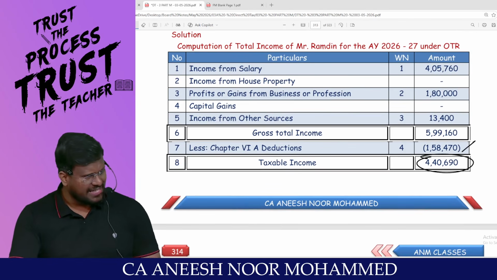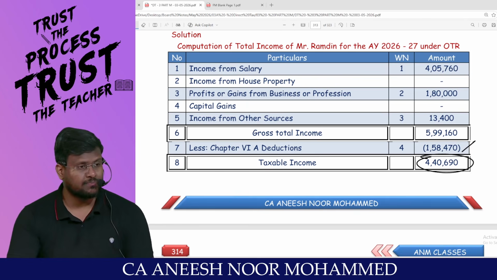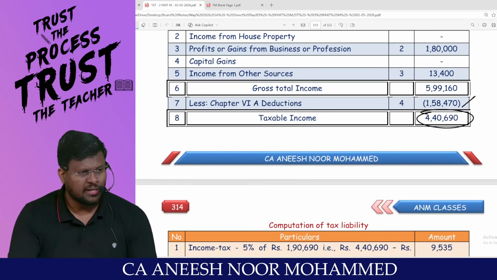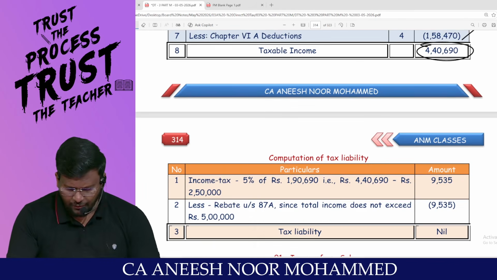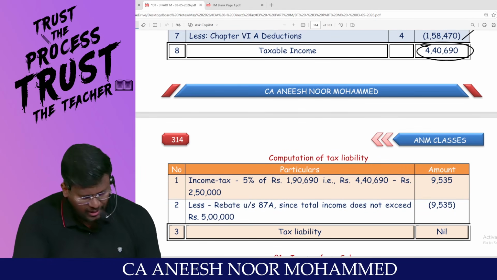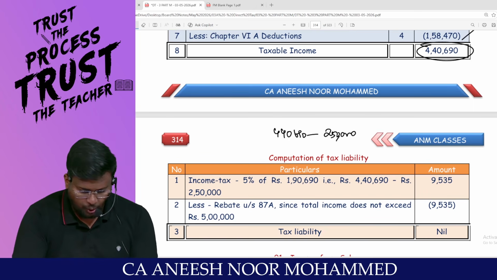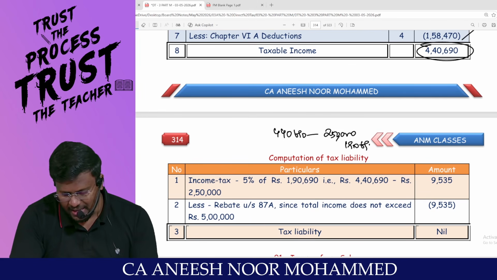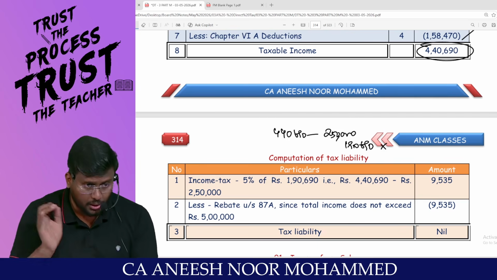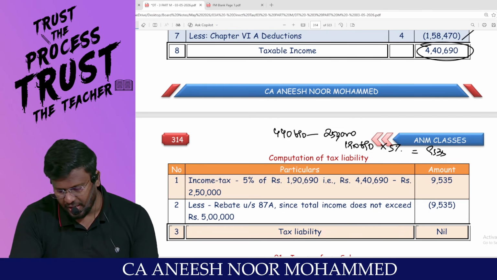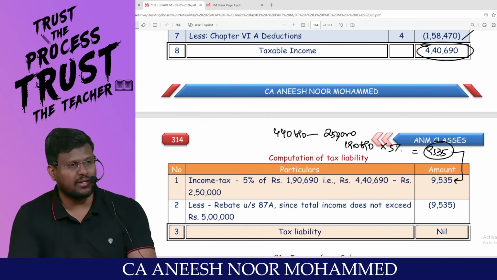Does the total income exceed 5 lakh? No, sir. Which route? Optional tax regime. Is there any special income? No, sir. That means for this person, up to 2,50,000 rupees will be nil. Then 4,40,690 minus 2,50,000 comes to 1,90,690, into 5 percentage comes to 9,535, which is the total tax payable.